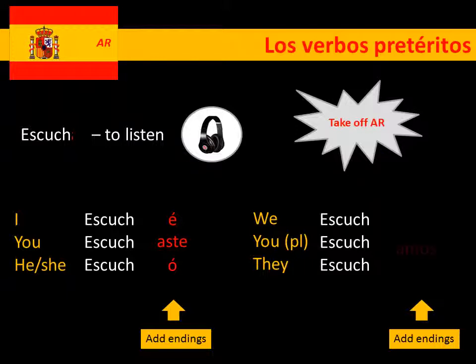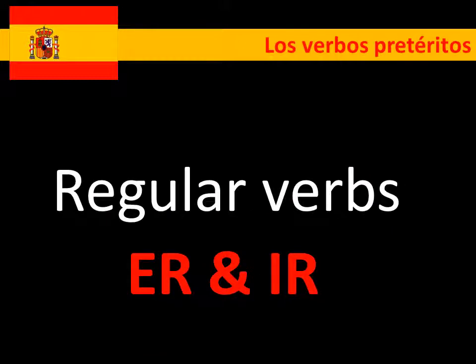Okay, next one is exactly the same as the present tense. Escuchamos, we listened. So the way that we're going to be able to differentiate is through context. Things like ayer, yesterday, ayer escuchamos. El año pasado, escuchamos. Next one is escuchasteis. It's very similar to the aste. So aste and asteis for the question ones. And then finally aron. So escucharon for the they. Okay, so that's the AR verbs done.